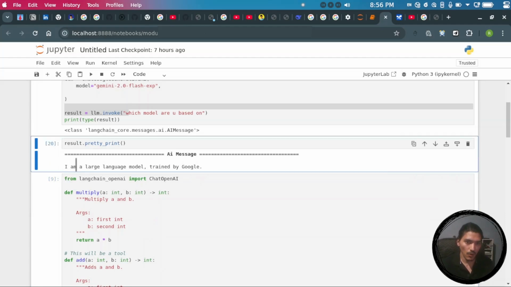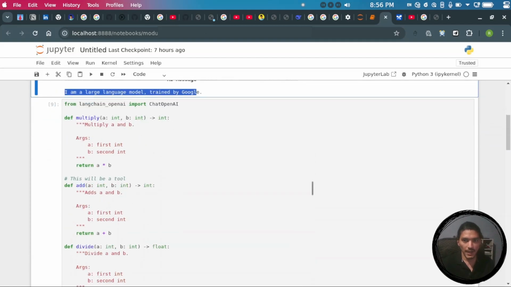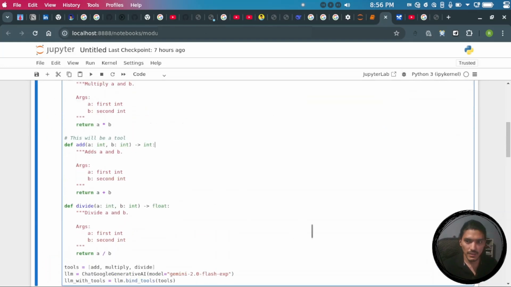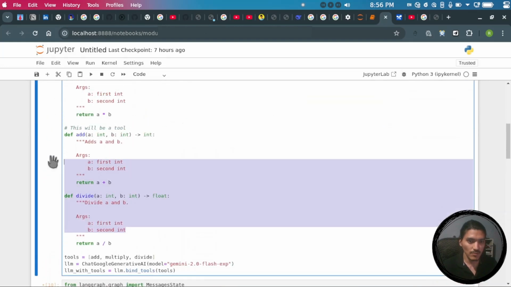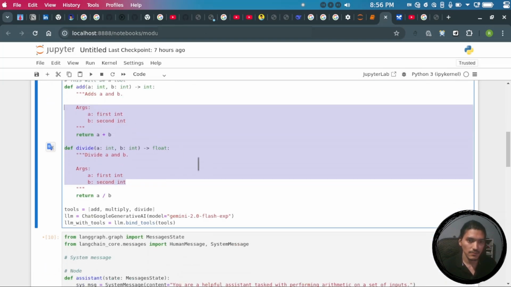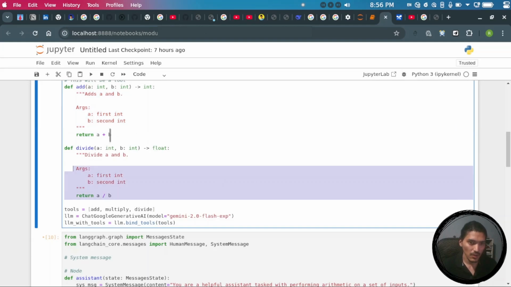So how can we make this LLM, which is actually created by Google, and show it to the public that we have created the model and it is created by this company? What I have done here is create some example functions like addition, multiplication and all that, which you can relate to things like searching or booking a train.